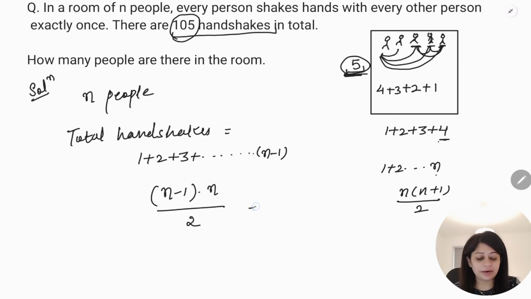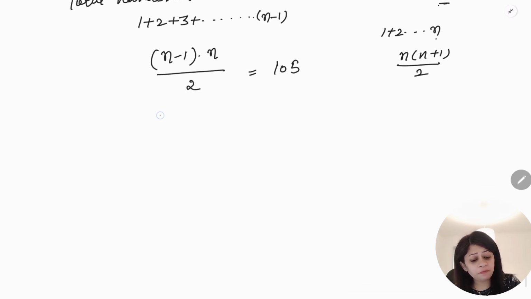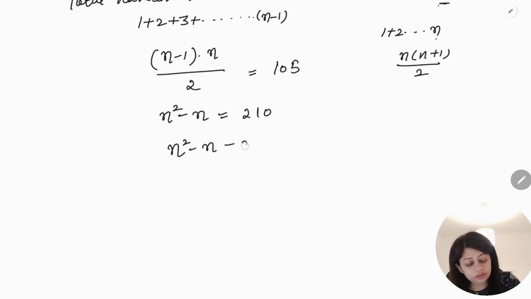According to us, these are the handshakes. So we will just put them equal and try to figure out the value of n. Cross-multiplying, the numerator becomes n square minus n, and on the right hand side we will have 210. That is n square minus n minus 210 equal to 0, right?